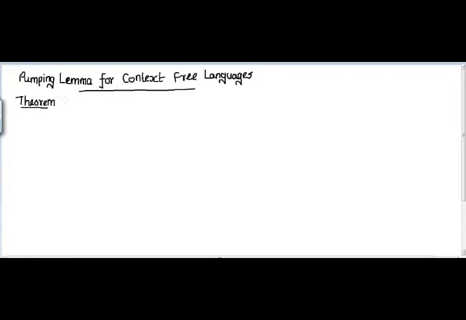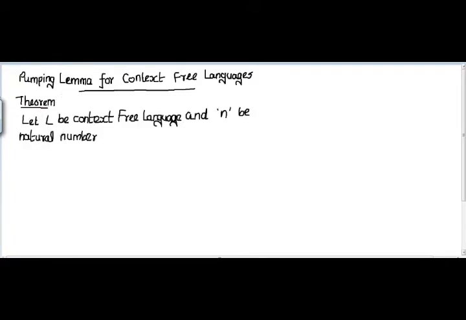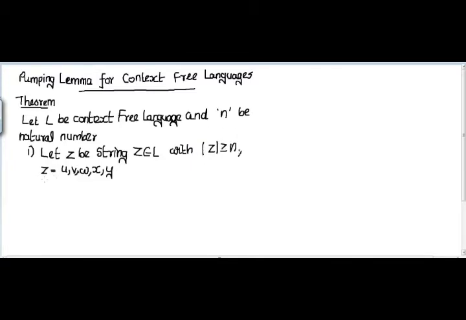Let L be a context-free language and N be any natural number. Choose a string Z which should belong to language L, and the length of Z should be greater than or equal to N. Divide the string Z into 5 parts: U, V, W, X and Y. Next step, the length of V and X should be greater than or equal to 1, and the length of V, W and X should be less than or equal to N.